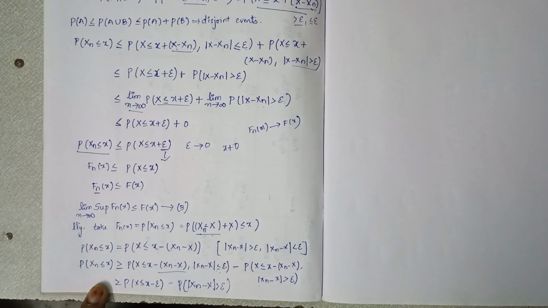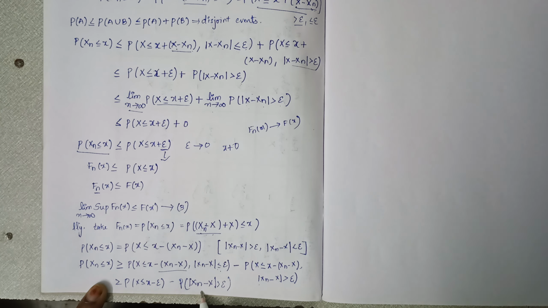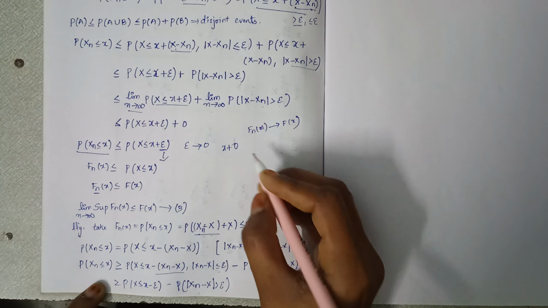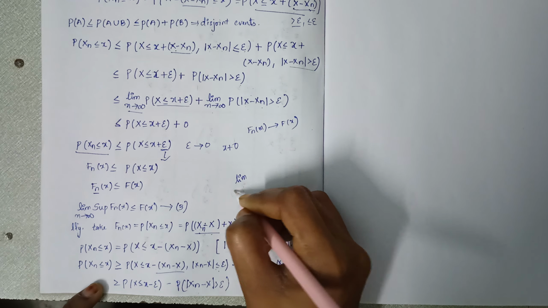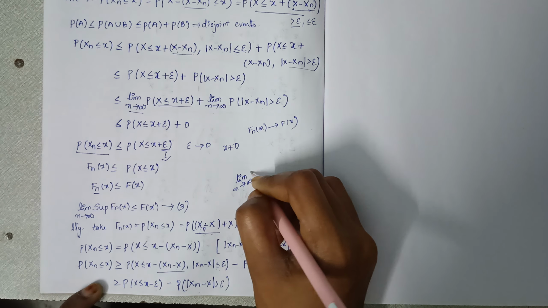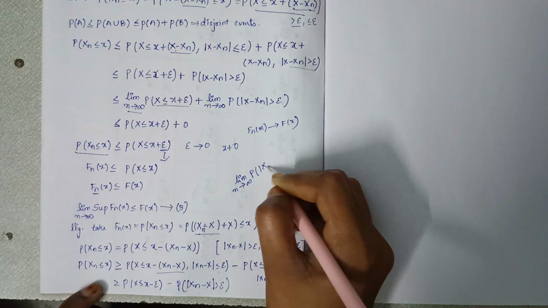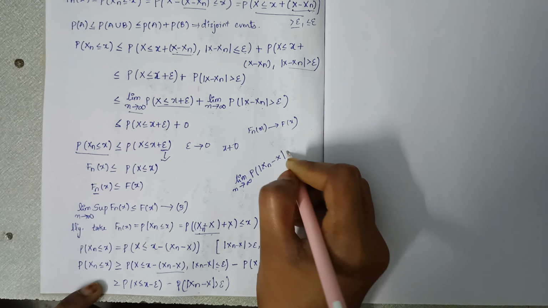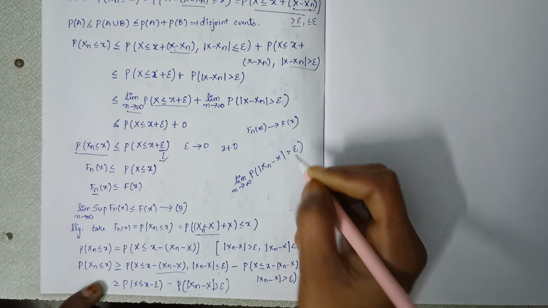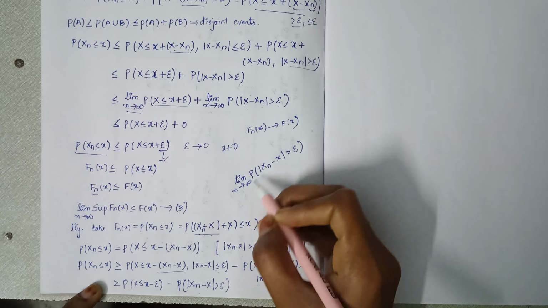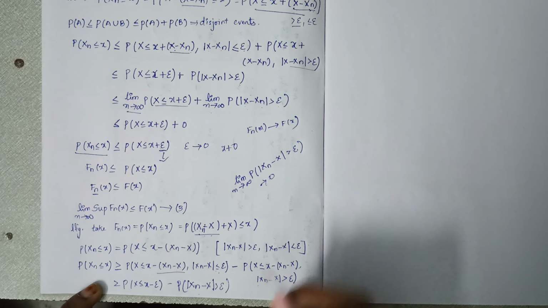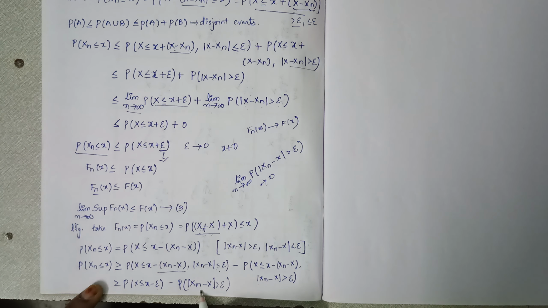If I take a limit, we don't have the n term in the first, but we have n here: limit n tends to infinity, probability of mod Xn minus X greater than epsilon, and we know that this tends to 0, so the whole term becomes 0.